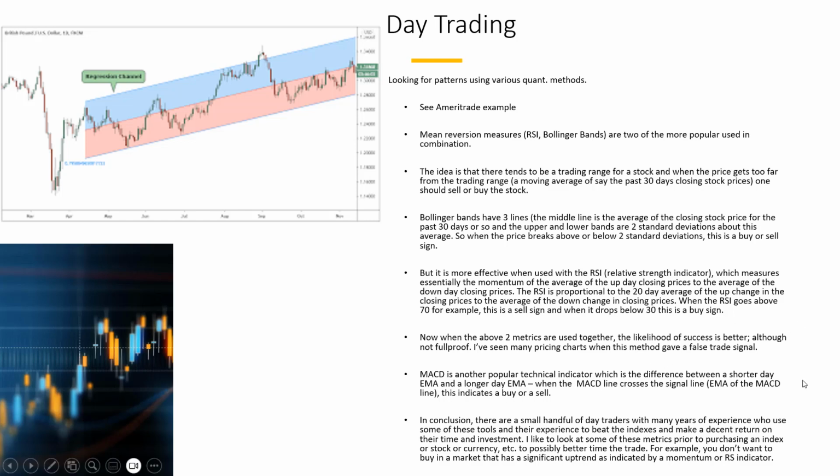Okay, so once again, in conclusion, there are a small handful of day traders with many years of experience who use some of these tools and their experience to beat the indexes and make a decent return on their time and investment. I like to look at some of these metrics prior to purchasing an index or stock or currency to possibly better time to trade. But I want to buy that anyway for fundamental reasons. Okay, I don't trade based on technical analysis alone.